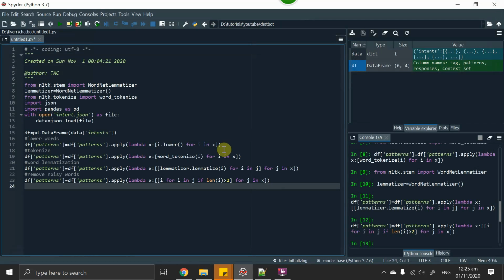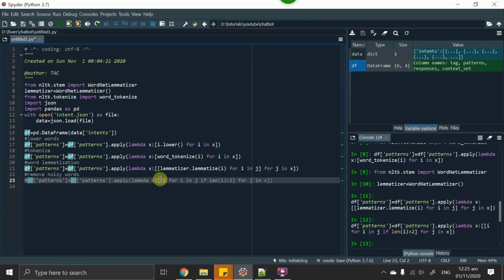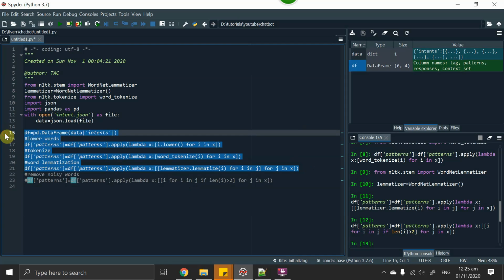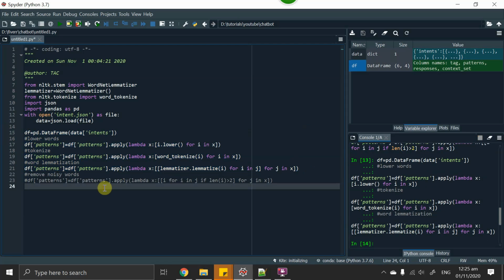This way, I'm thinking not to remove the noisy words right now, so I'll skip this line because we want to keep all of these words. For that I have to rerun this. Later we can see whether we have to remove the noisy words or not.